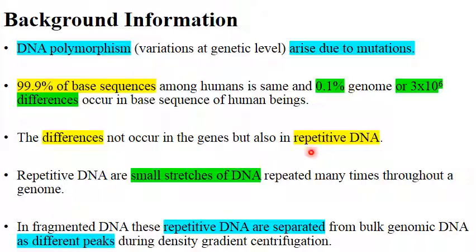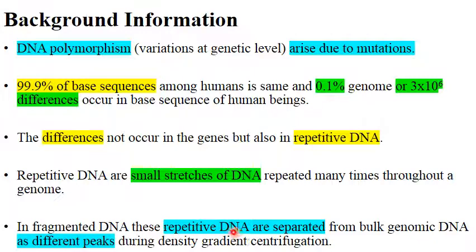What is repetitive DNA? Repetitive DNA is just some base sequences, small stretches of DNA which are repeated many times throughout a genome. And when we fragment this DNA, that means when we cut the DNA using the enzyme restriction endonuclease, and subject that fragmented DNA to density gradient centrifugation, what do we find?